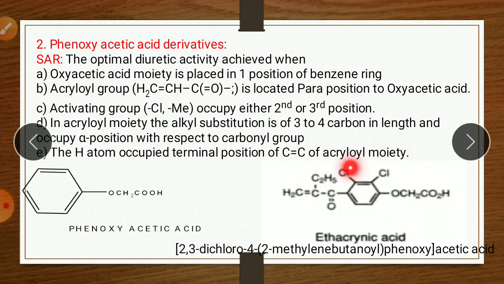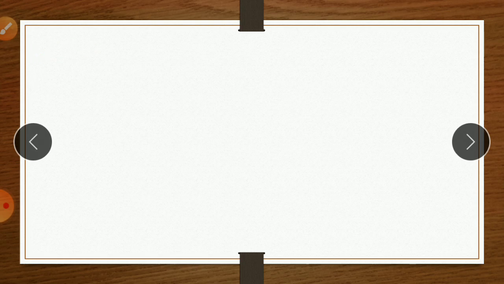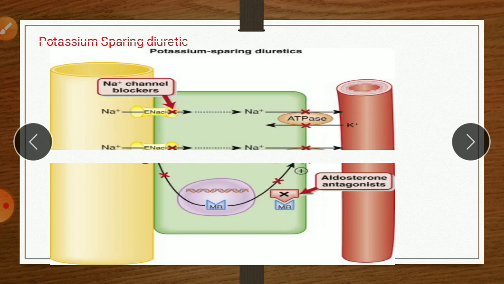The basic structure is phenoxyacetic acid. So this is the second type of loop diuretic, the phenoxyacetic acid derivative. The example of this category is ethacrynic acid. It is a loop diuretic.